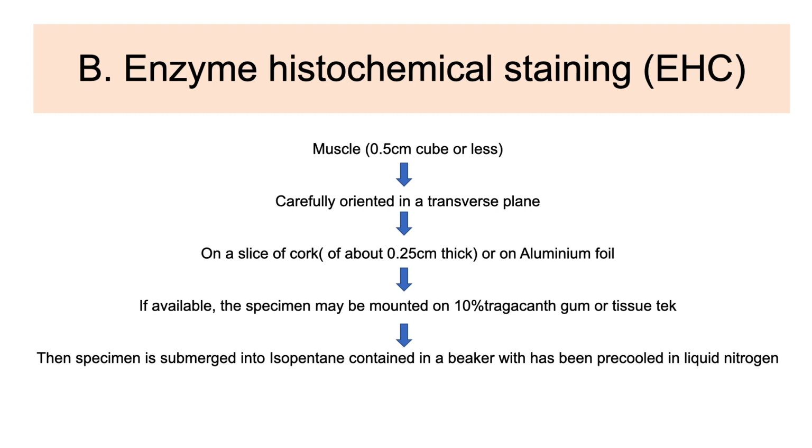The specimen is then detached from the cork. It is then put on the block holder of the cryostat. Sections are cut at 8 to 10 micron thickness in a cryostat at minus 15 degrees Celsius to minus 20 degrees Celsius. A series of sections are obtained depending on the number of enzyme studies needed.